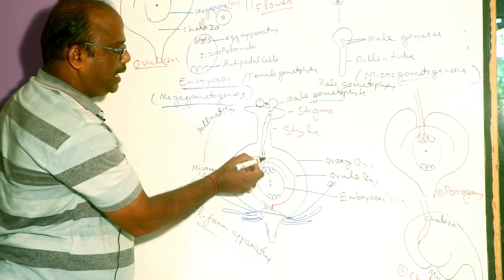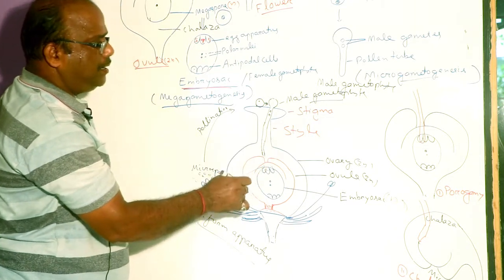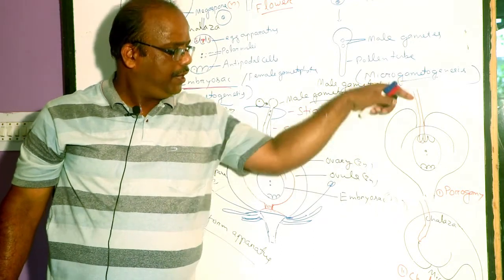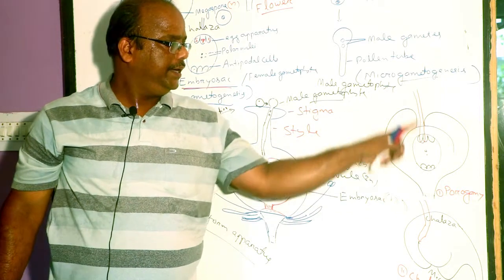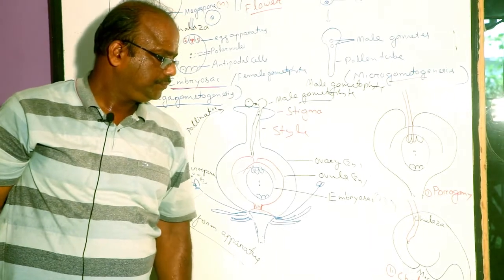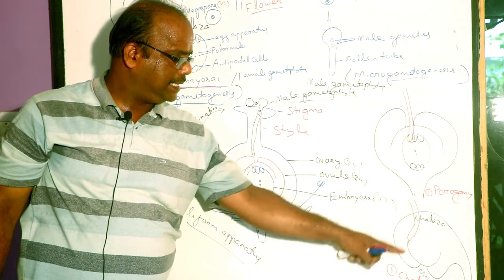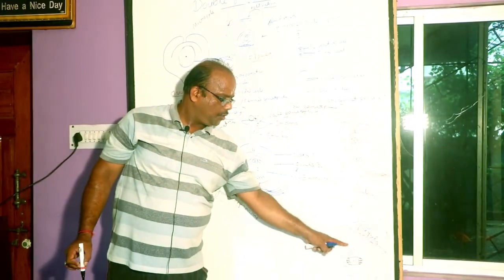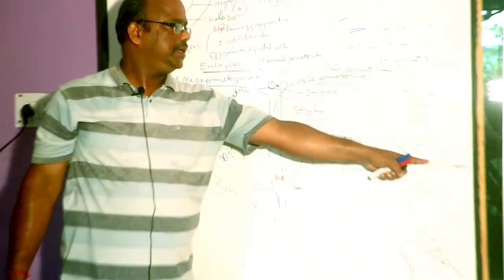When pollen tube enters into the embryo sac of ovule through micropyle, then such fertilization is called porogamy. It is the commonest process. When pollen tube enters into the ovule through chalaza, it is called chalazogamy. When pollen tube enters into the ovule through integument, it is called mesogamy. The commonest process is porogamy.